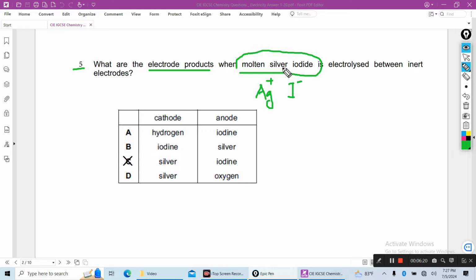So as it is molten, metal will be produced at the cathode. So at the cathode silver metal will be produced. At the cathode silver ion gains electron to produce silver.